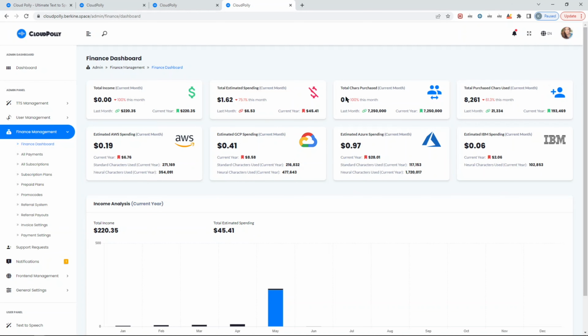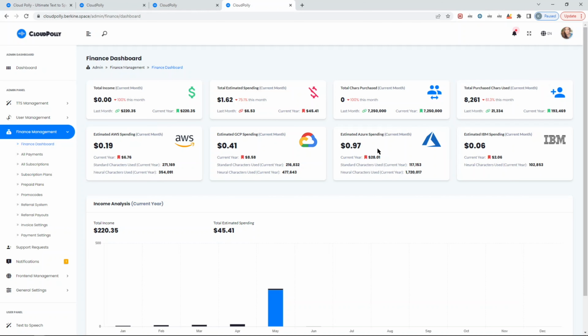Here you see all your finance information in terms of the total income estimation, how many purchase paid charts were used, etc., and the estimated billing or spending from the cloud vendors. Here you see the actual split. But again, this script was running almost 1 year, and in 1 year, to be frank with you, I think I paid maybe $7 or $8 in total.